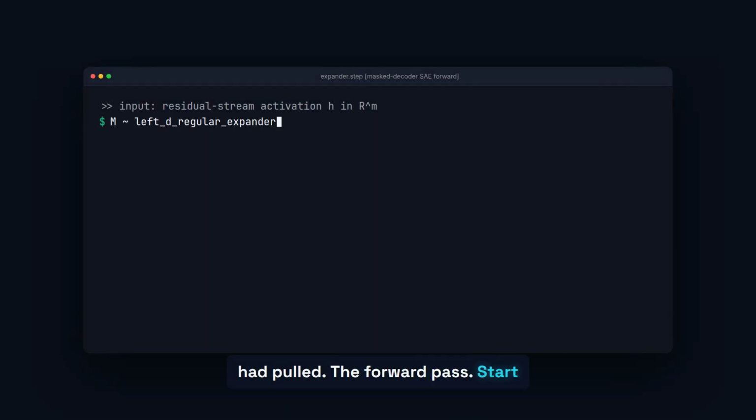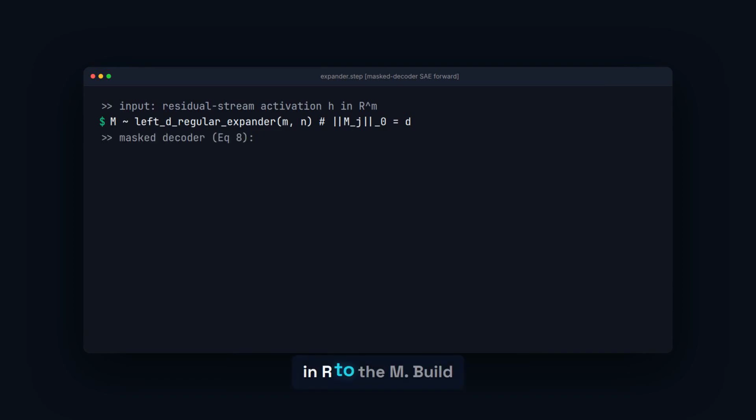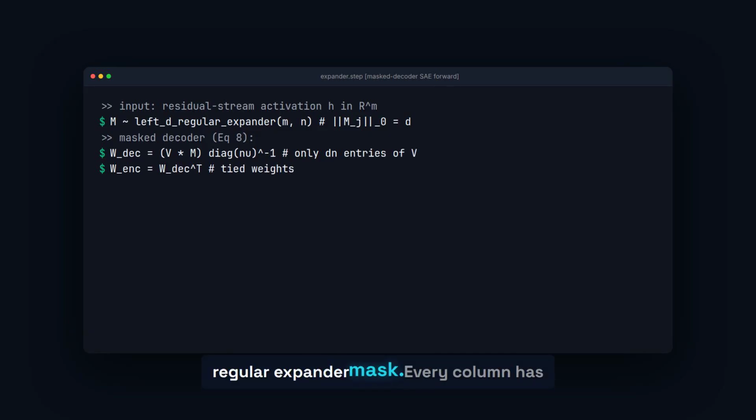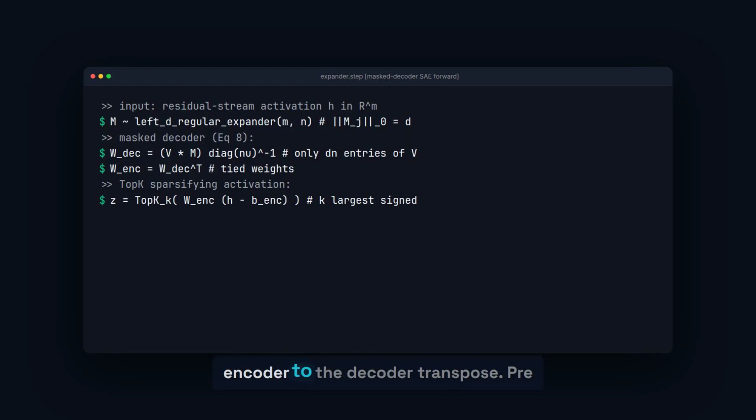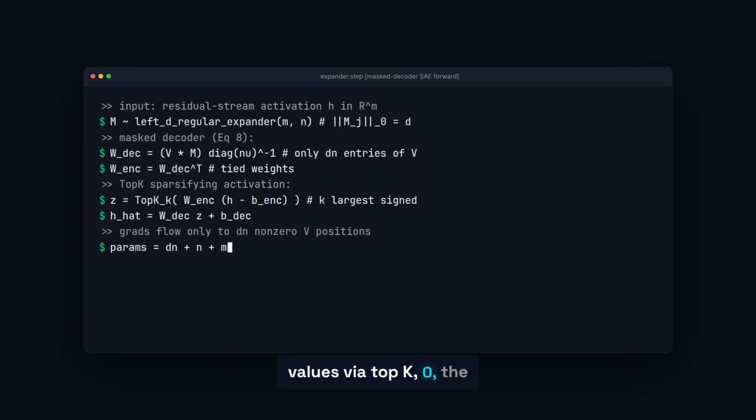The forward pass. Start with a residual stream activation, h in R^m. Build the decoder as W_dec equals V masked by M, times a per-column normalizer. M is a left d-regular expander mask. Every column has exactly d 1s among m rows, sampled once at init. Tie the encoder to the decoder transpose. Pre-activate, keep the k largest signed values via top-k, zero the rest.